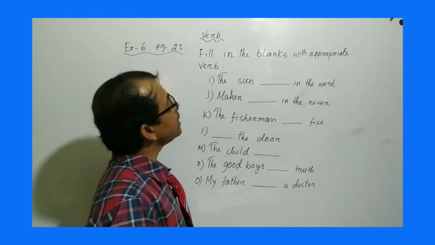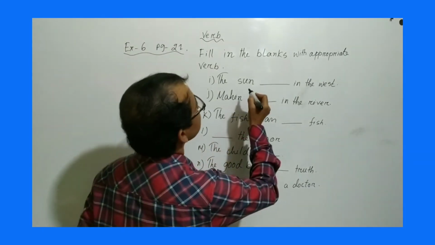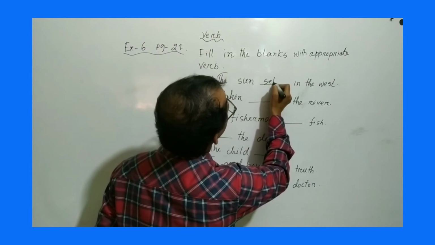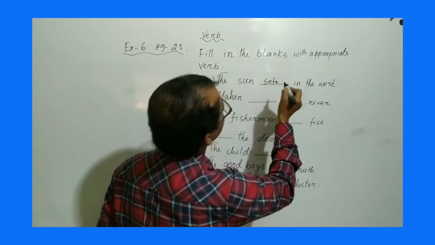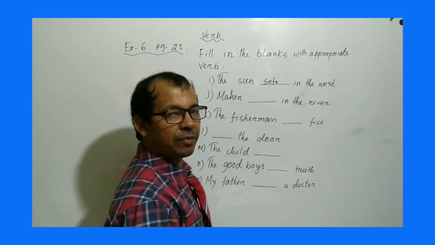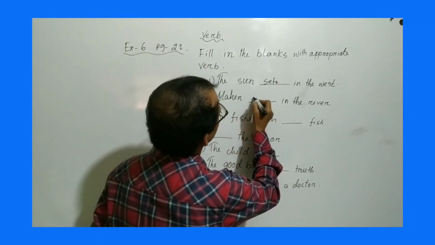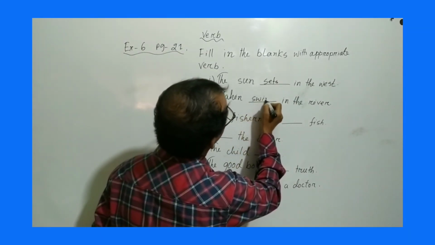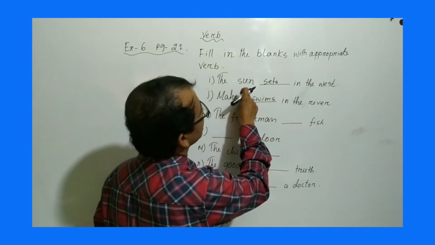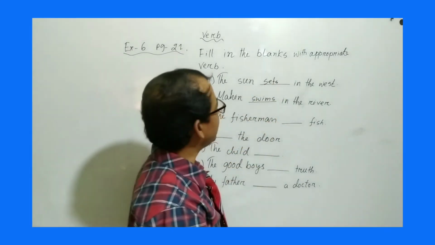Next one, my dear student, the sun dash in the west. So what verbs can we write here? The sun sets, S-E-T-S, sets in the west. Okay. Mahin dash in the river. What does he do in the river? Okay. Swims, S-W-I-M-S, as this is third person singular number and this is also third person singular number, and that's why s is added with the verbs.